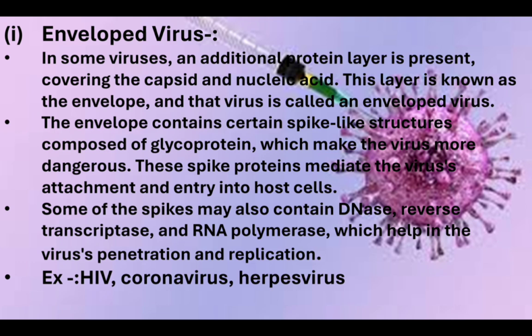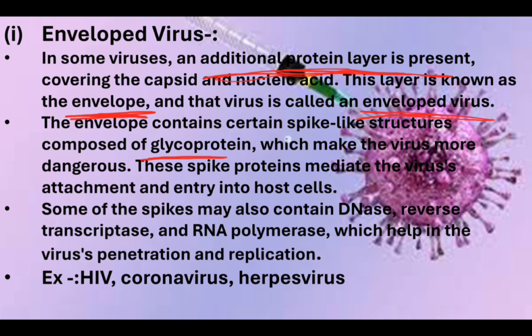In some viruses an additional layer is present, mostly protein, and some sugar also, so that is glycoprotein. This layer covers the capsid and nucleic acid and is known as the envelope. So these viruses are called enveloped viruses.